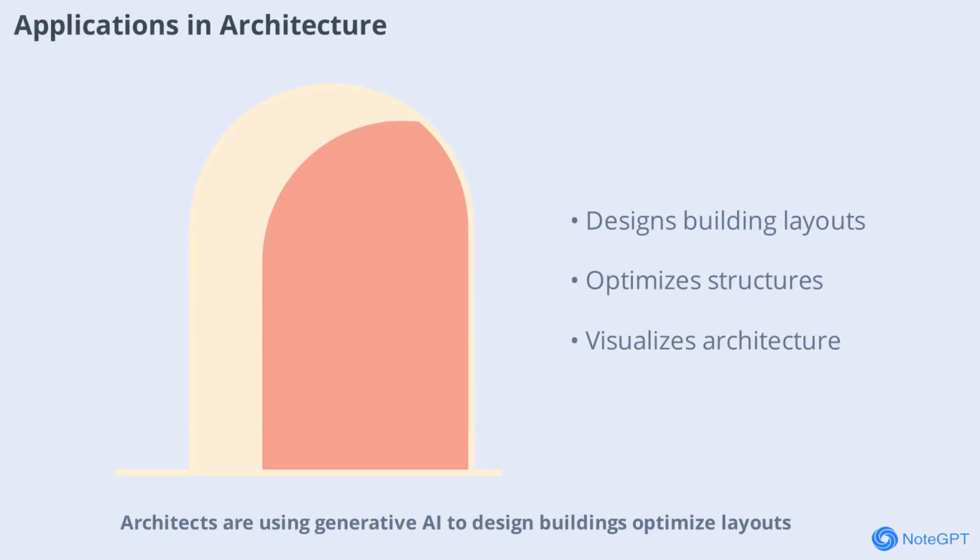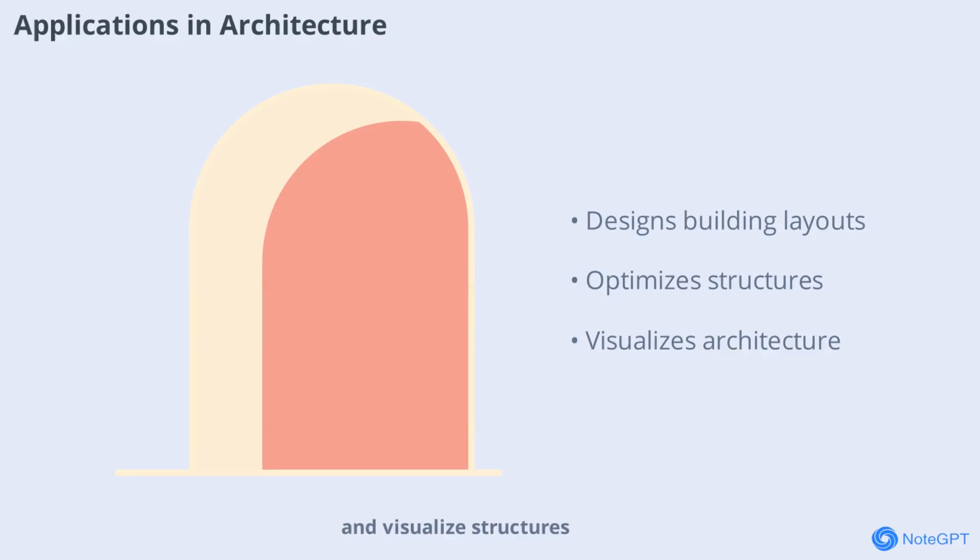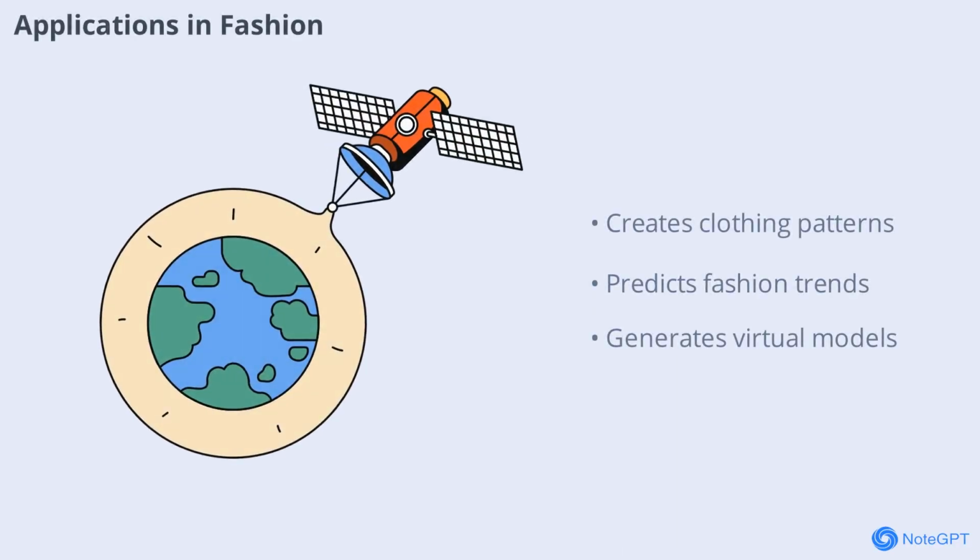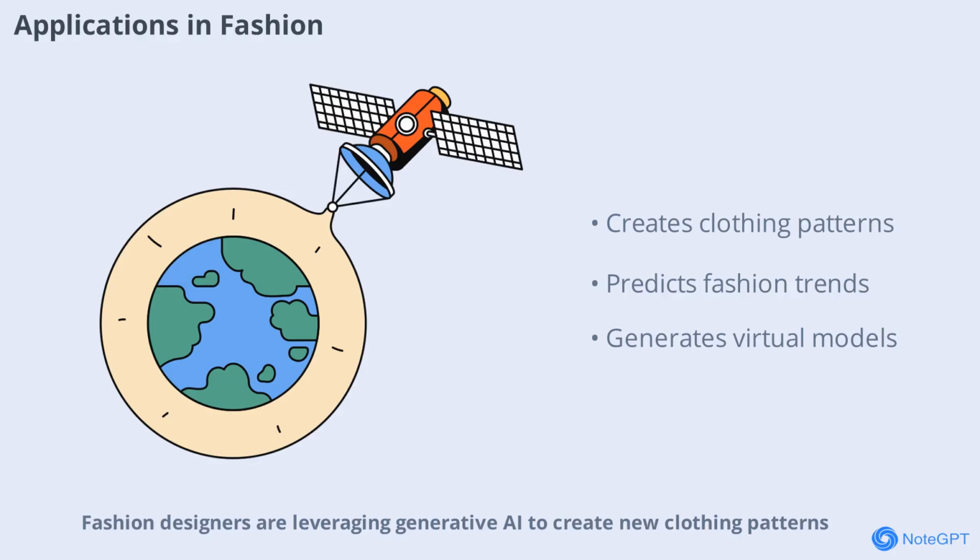Architects are using generative AI to design buildings, optimize layouts, and visualize structures. AI can generate multiple design options based on constraints, helping architects create more efficient and sustainable buildings. Fashion designers are leveraging generative AI to create new clothing patterns, predict trends, and even generate virtual models. AI can suggest color combinations, fabrics, and styles, making the design process more innovative and efficient.